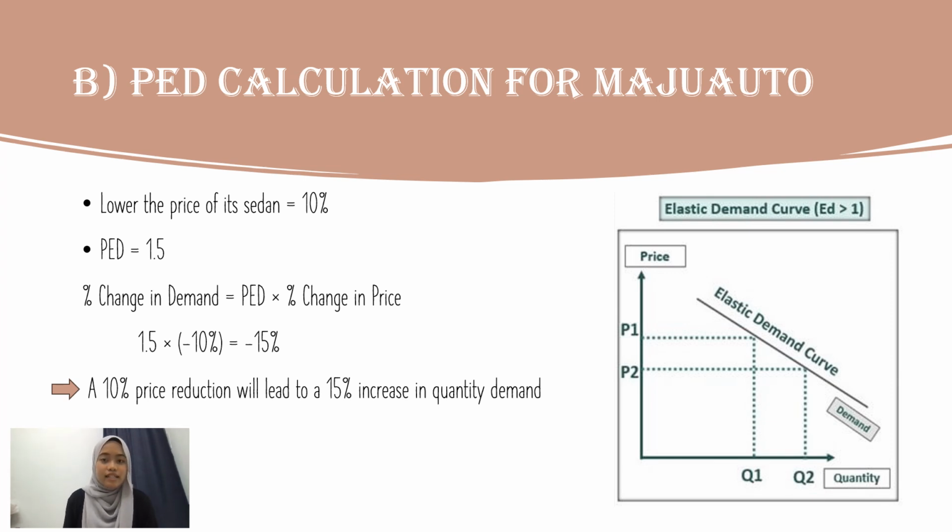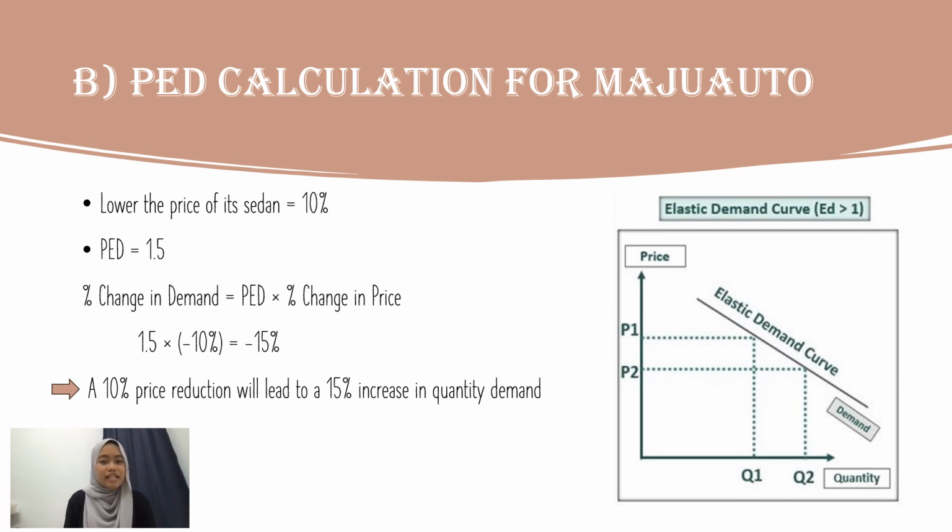Let's look at the concept visually. The x-axis represents quantity demanded. The y-axis represents price. The original demand, D1, slopes downward, showing the inverse relationship between price and demand. When the price decreases from P1 to P2, the quantity demanded increases from Q1 to Q2.